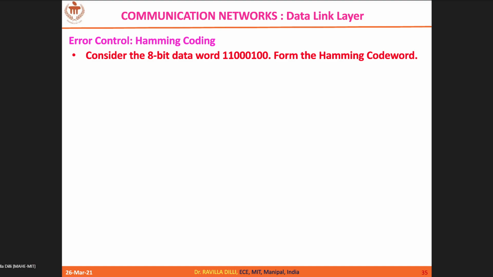So you should flip that bit in order to correct. So that is how you have to address the Hamming code words.